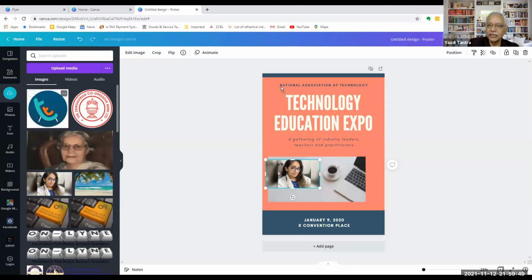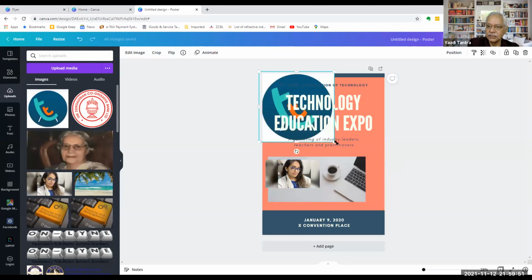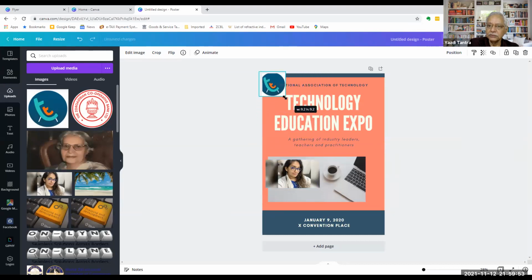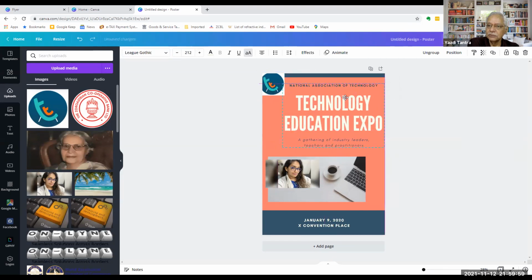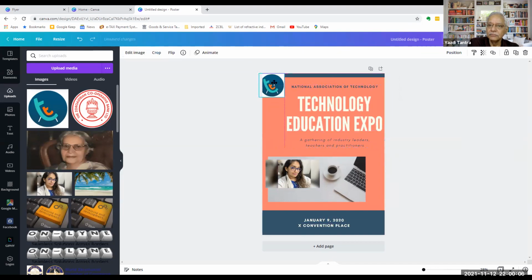And I can just drag it and put it here, resize it so that it looks neat. Maybe I move this to the right. See how easy it is. Just aligning it. Does it look neat? So I used my own photograph.